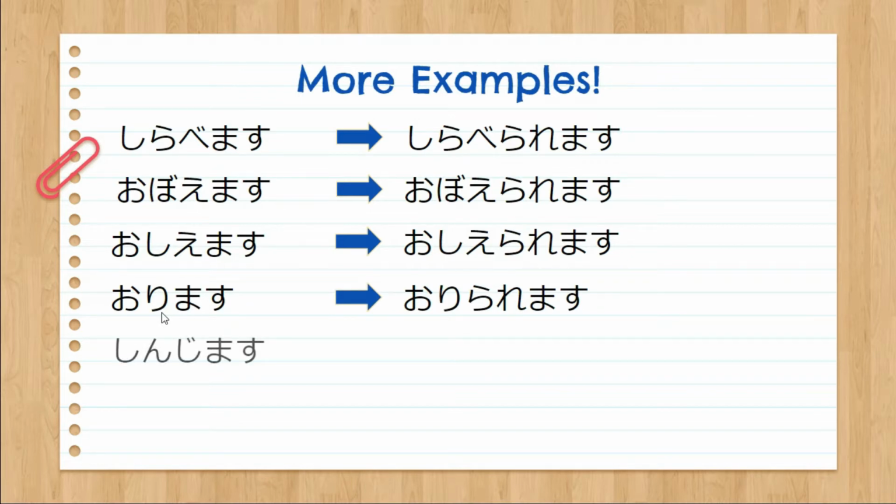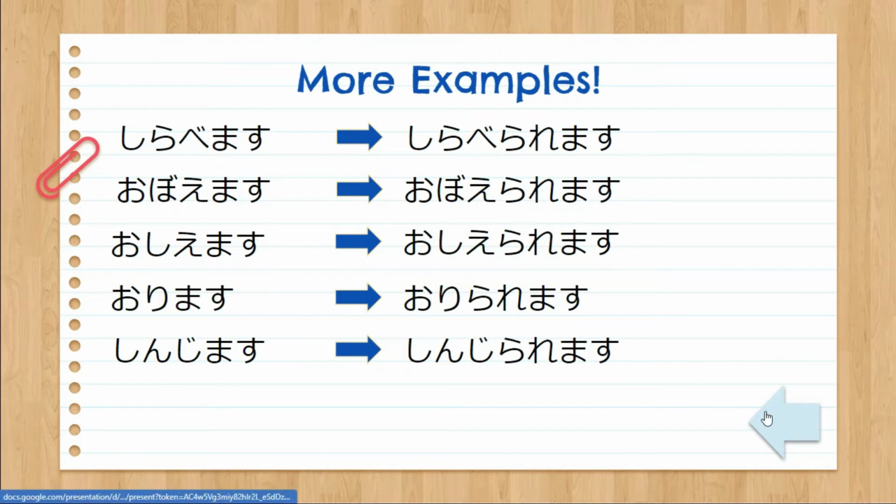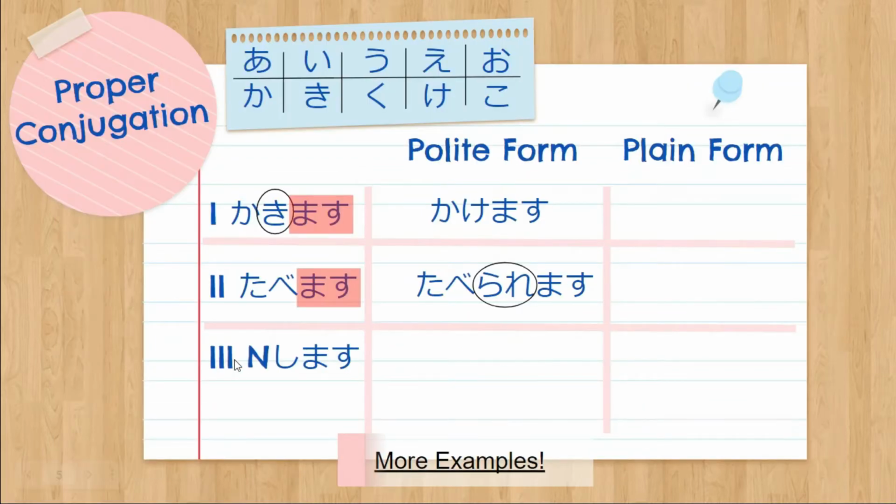And for our last example, shinjimasu, which is also a special verb, which means to believe. That's right, it's shinjiraremasu. Okay, so we've learned how to conjugate the group 1 verbs and the group 2 verbs. Now let's proceed to the last group of verbs, which is the irregular verbs.